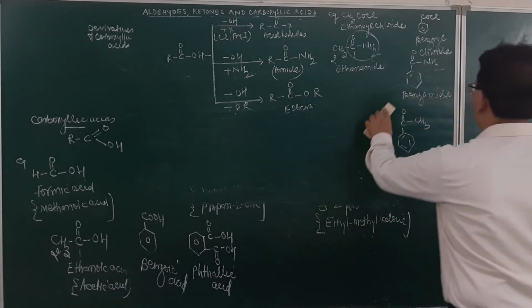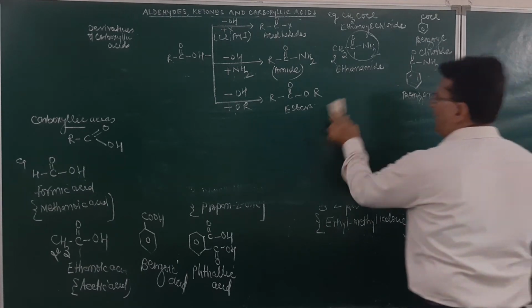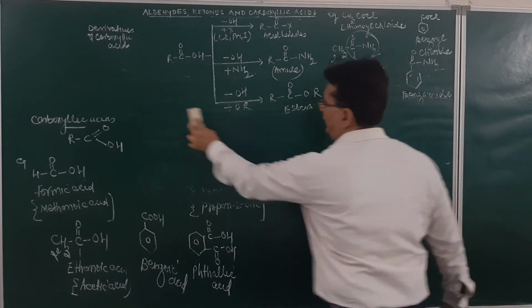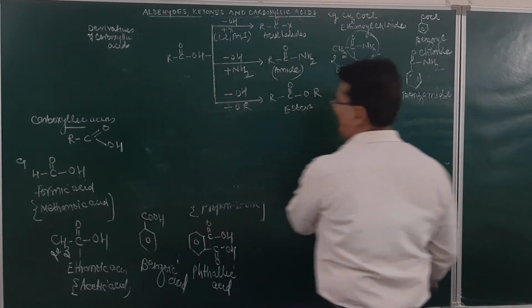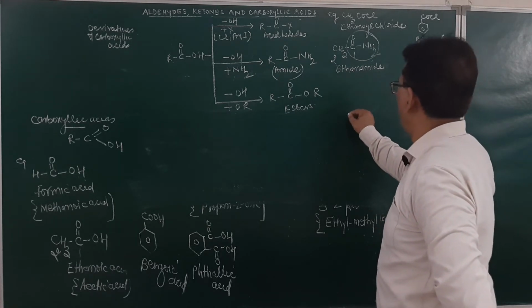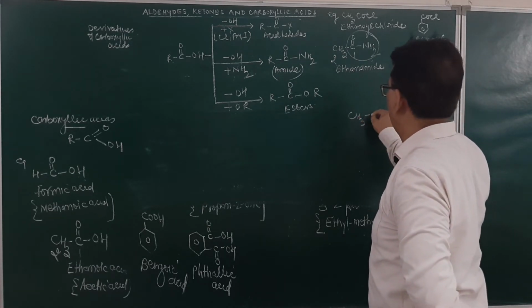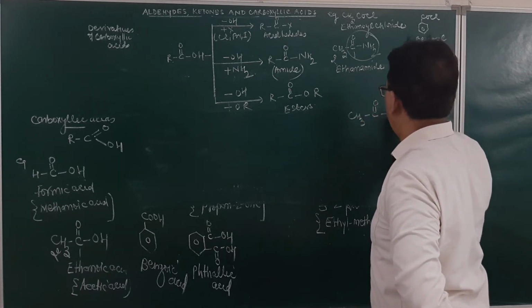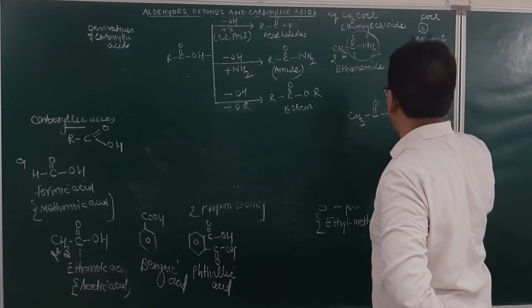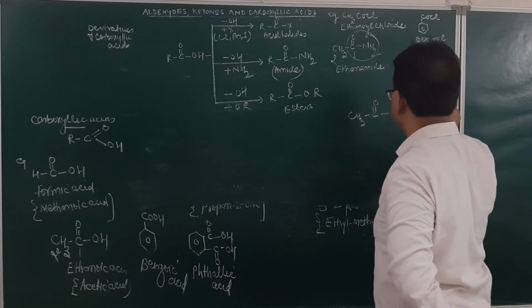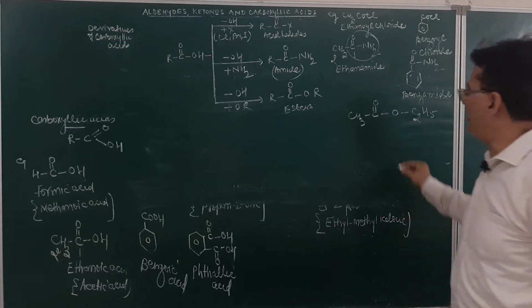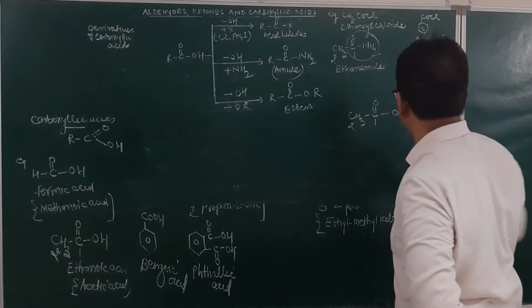How do we give the name to the esters over here? Just see, students. Suppose we have got this one, CH3, C double bond O, O, and C2H5. What will be the name given to this one? 1, 2.